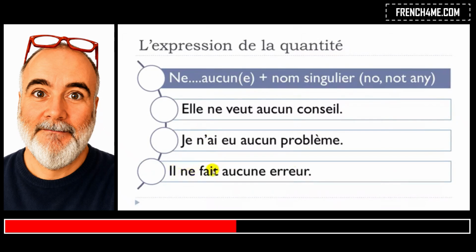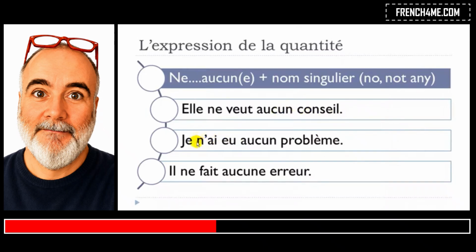Il ne fait aucune erreur. Il ne fait, faire is to do, and it's the present form, aucune erreur. Erreur is mistake. All right. So if you look carefully here, you get ne and then aucun. Okay, so that's a masculine form because conseil is a masculine word.